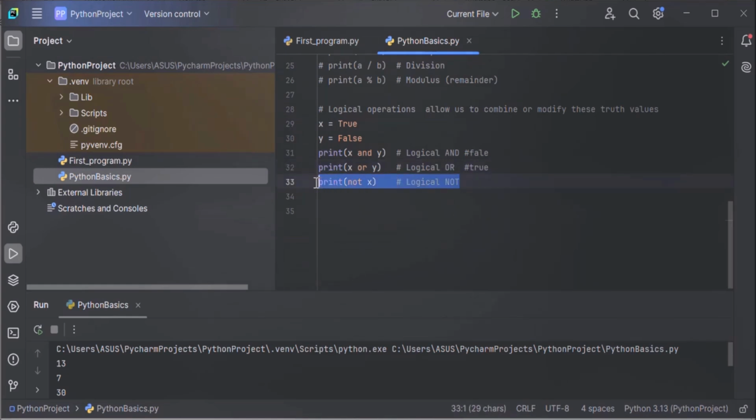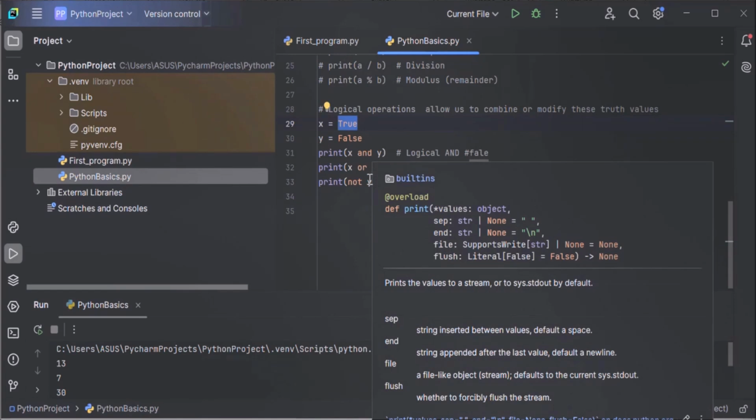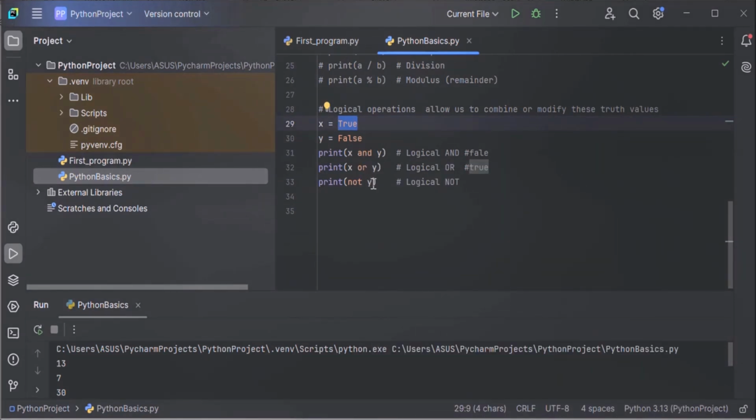Next is logical NOT. This inverts the value of x. Not x means this will invert the value of x. If you write not y, this will invert the value of y. If x is true, it will make it false. If it is false, it will make it true. It will just invert the value. So what will be the output? Since x is true, not x will invert true and it will become false. This operation will evaluate to false.